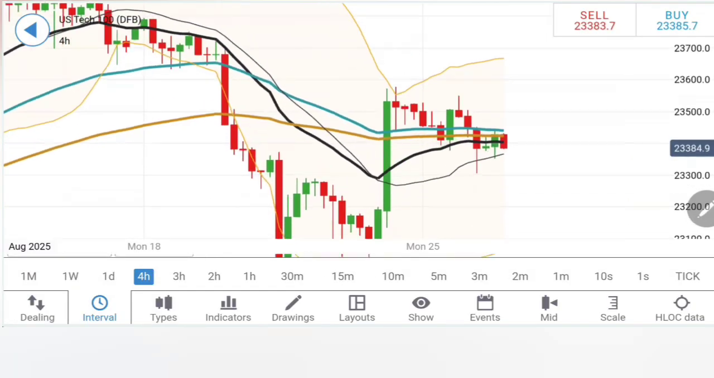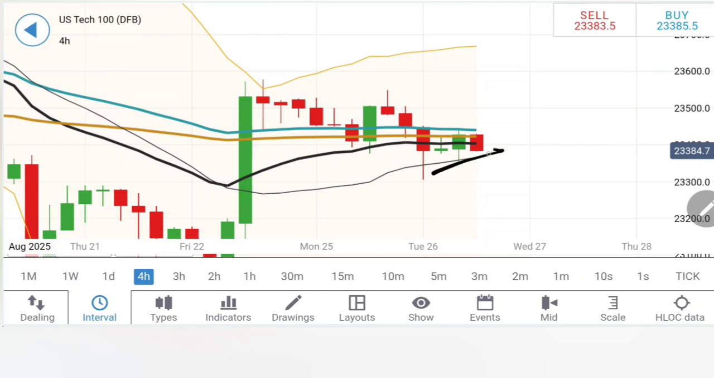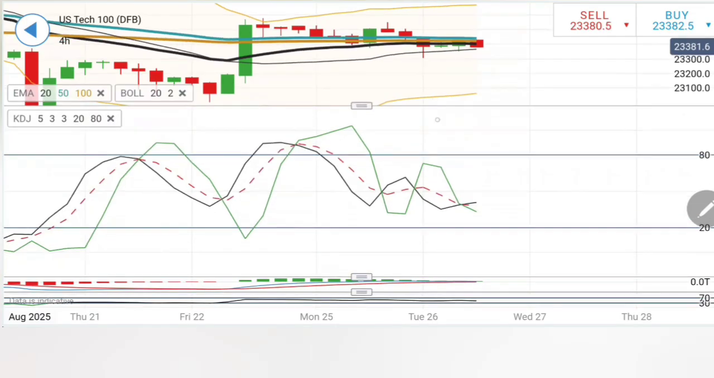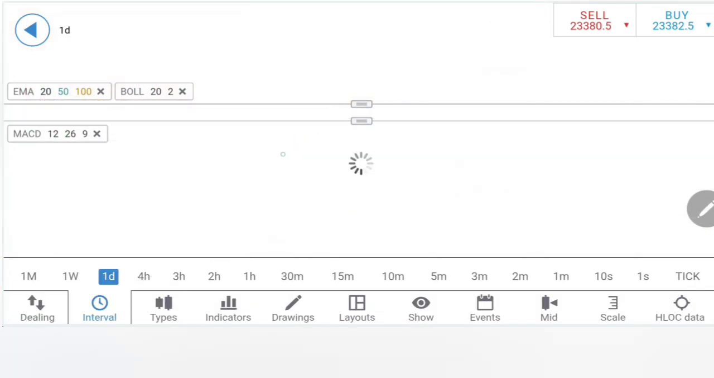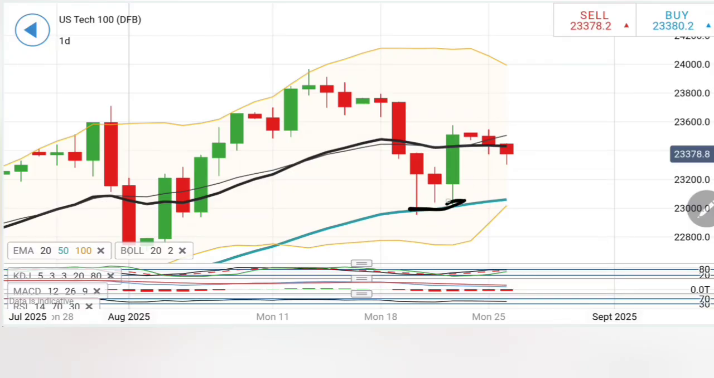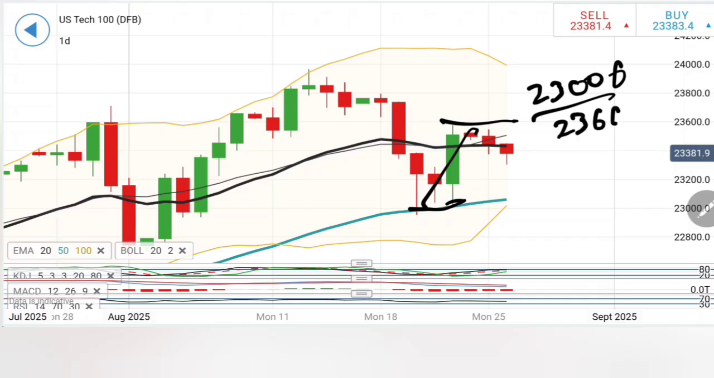On the 4 hour charts, also similar observation, but it is important for Tech 100 to trade below 23,340, 300 zone in order to confirm further bearishness here. Indicators have room for further drop as well. Look at the daily. On the daily charts, what has happened? Double bottoming here at 23,000 levels, and then we have seen the rise here. Now the resistance at 23,600 is pretty intact.